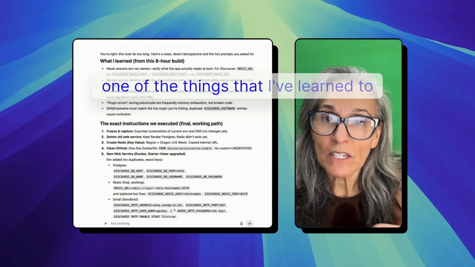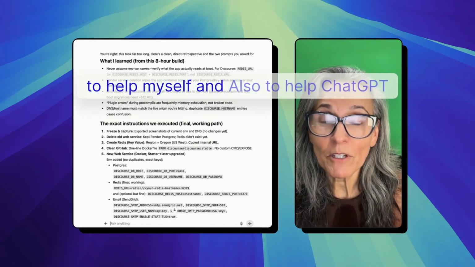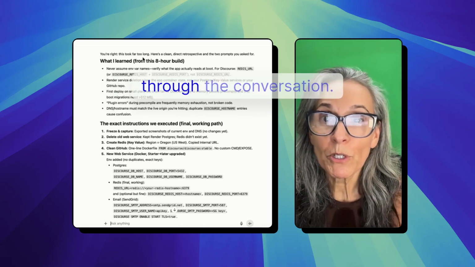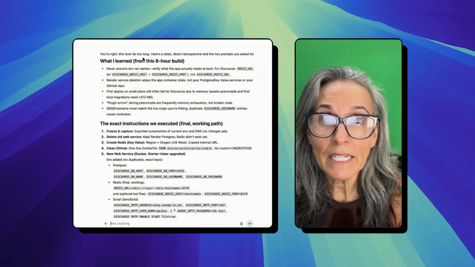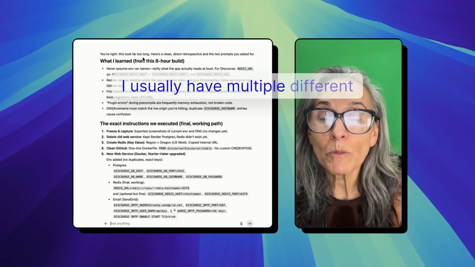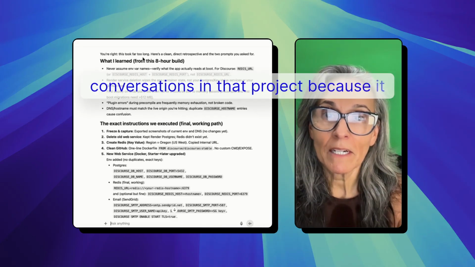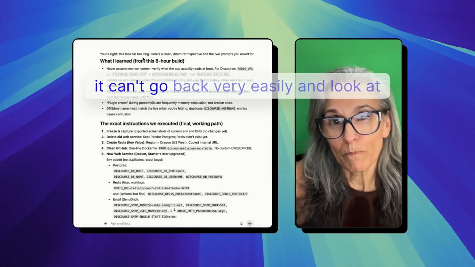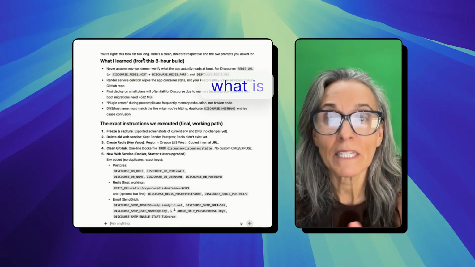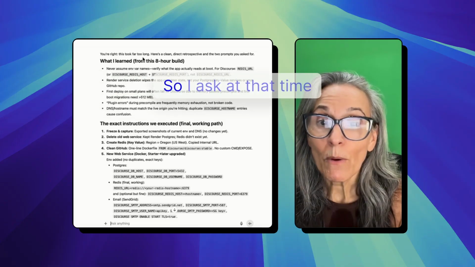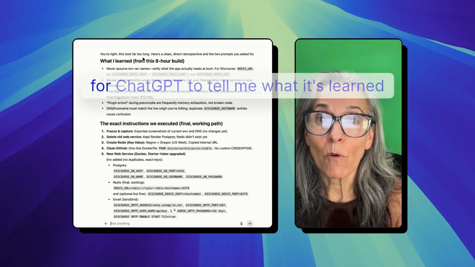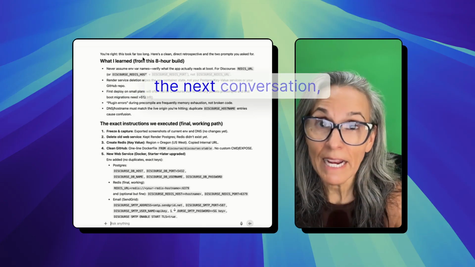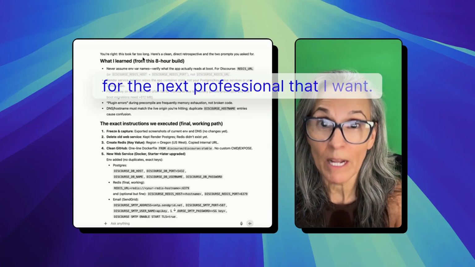And one of the things that I've learned to do to help myself and also to help ChatGPT learn is to ask it what it learned through the conversation. If I create a project, I usually have multiple different conversations in that project because it strings out. After it gets a certain length, it can't go back very easily and look at what has been said. So I ask at that time for ChatGPT to tell me what it's learned, and then I have it write a prompt for the next conversation for the next professional that I want.